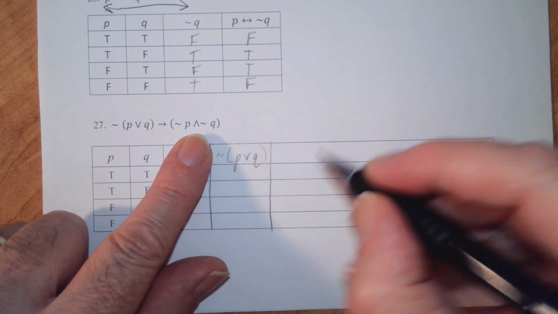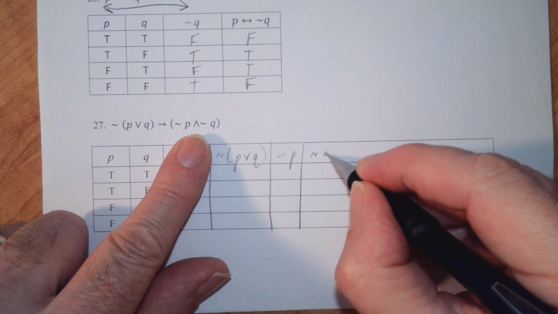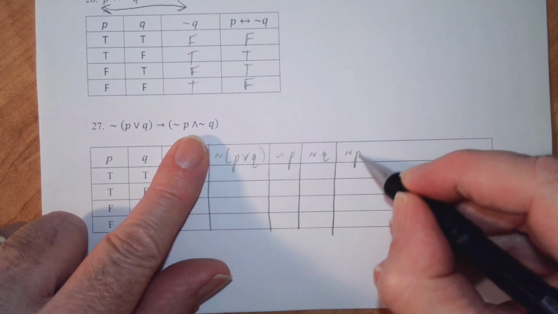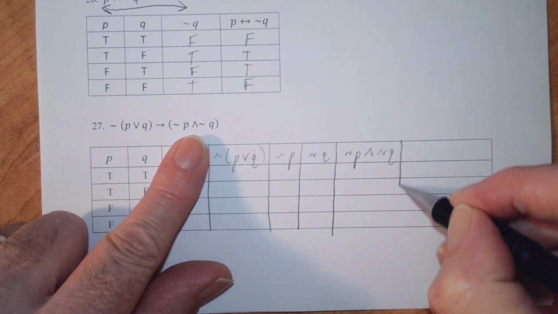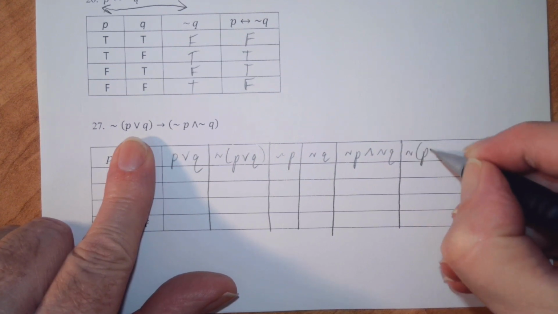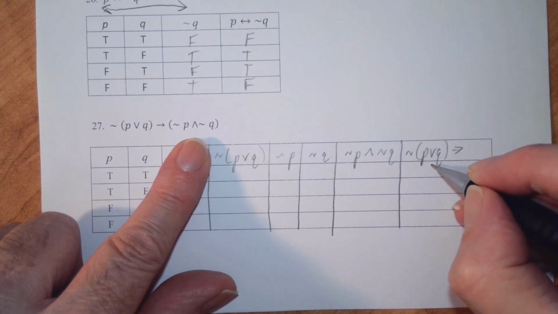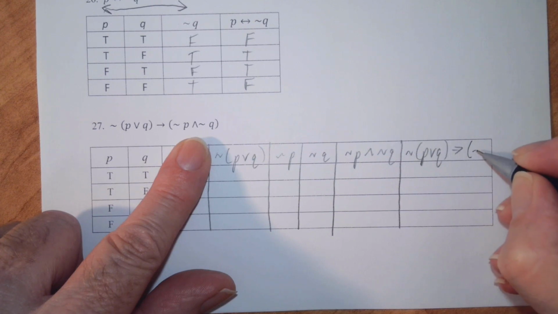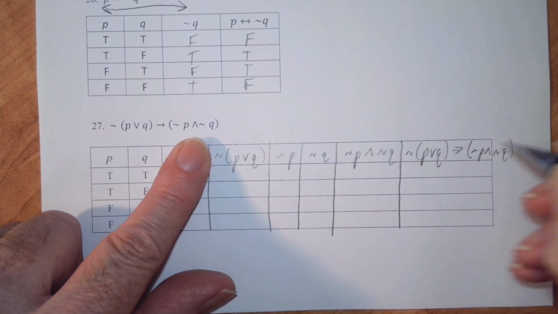We're going to need not P and not Q. And then we'll have not P and not Q. And then finally we have the whole statement. Not (P or Q) implies, or if not (P or Q), then not P and not Q.